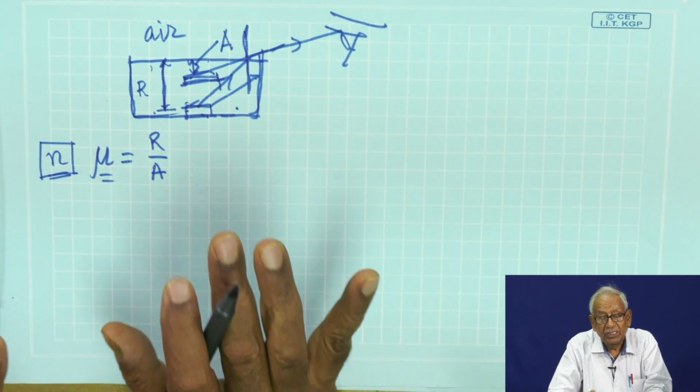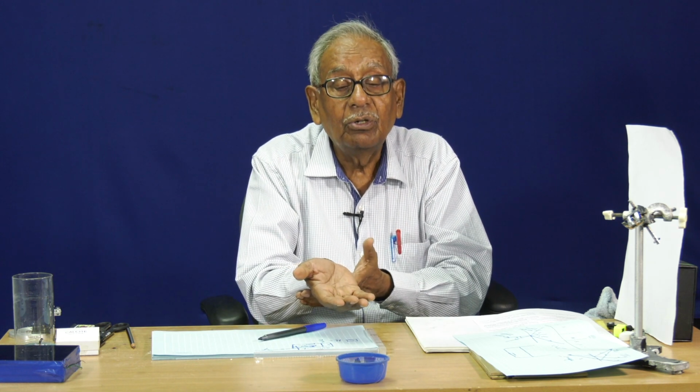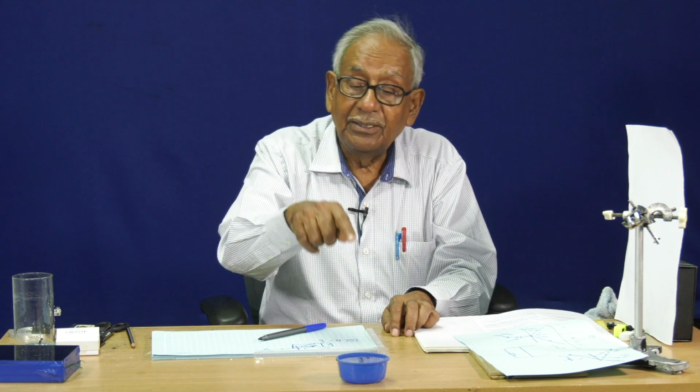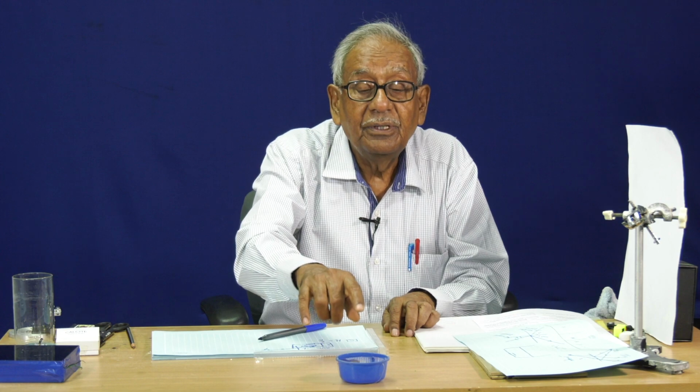So, from this we get an idea that because of the refraction, the coin which was not originally visible, now I can see, and you can also see this thing.